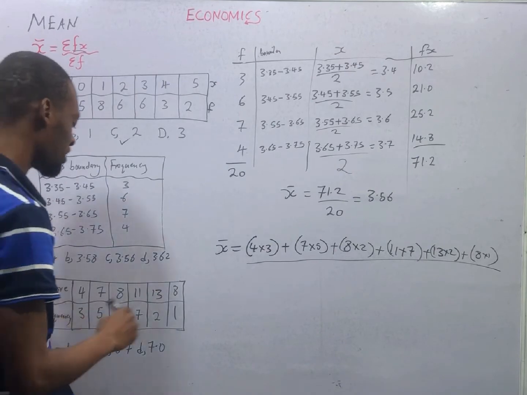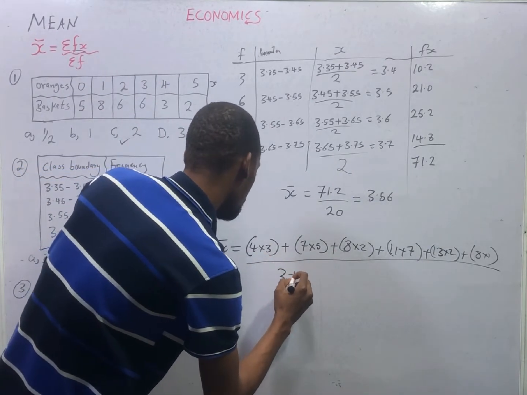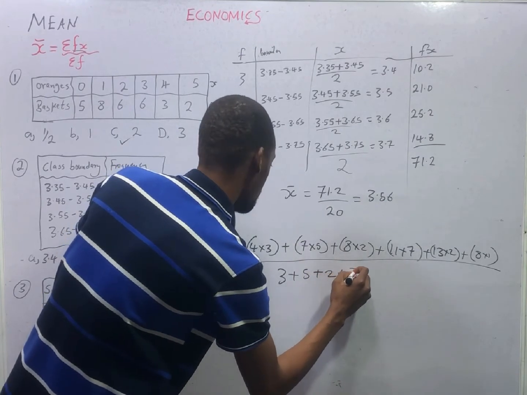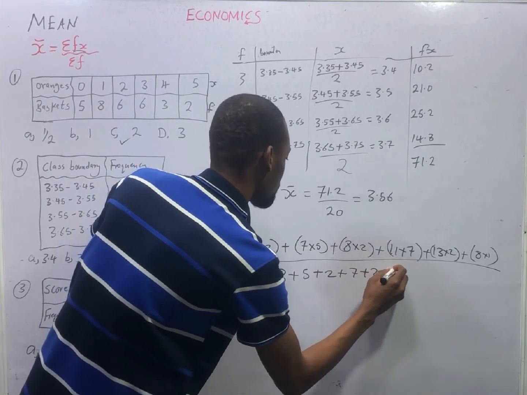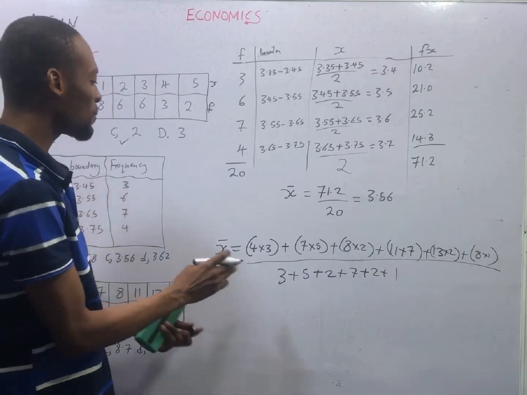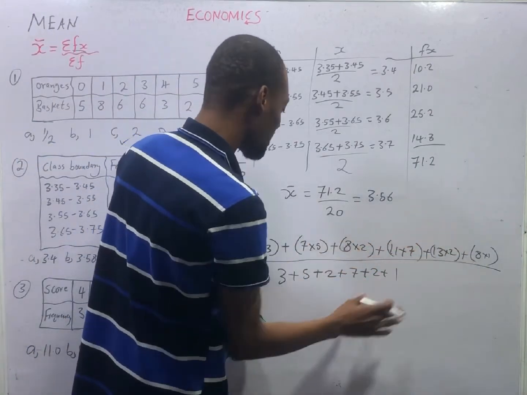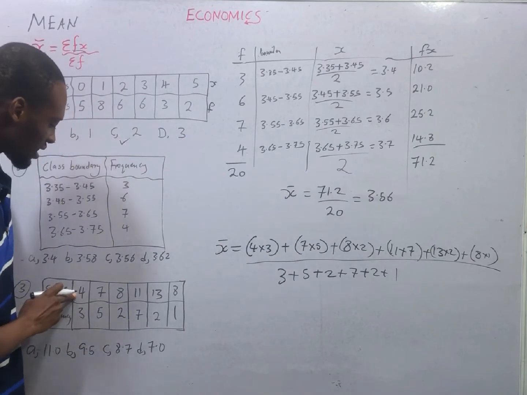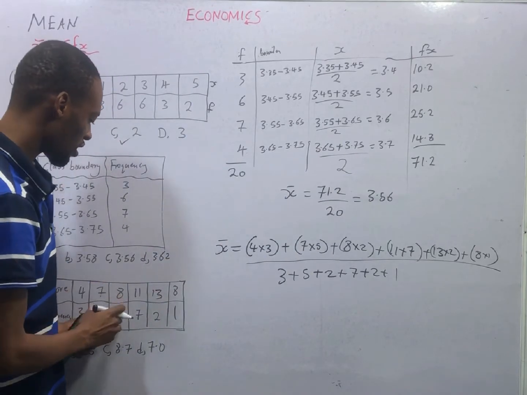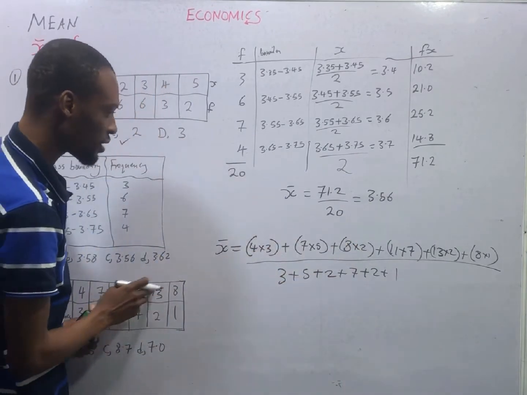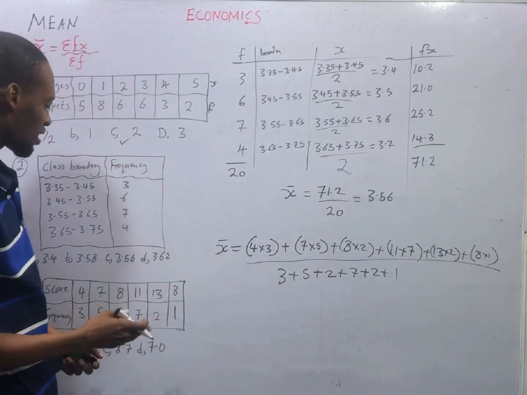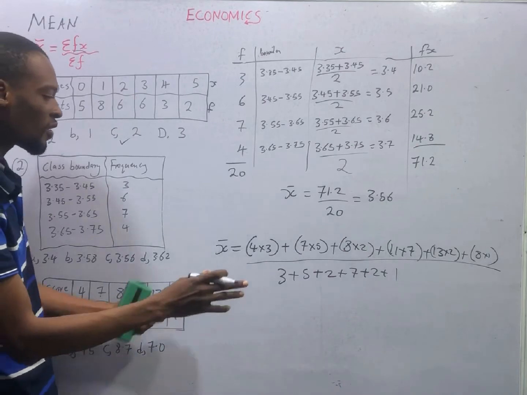Summation of f is 3 plus 5 plus 2 plus 7 plus 2 plus 1. So in this method, you add fs, f times s for each row, and summation of f is adding all the f's.